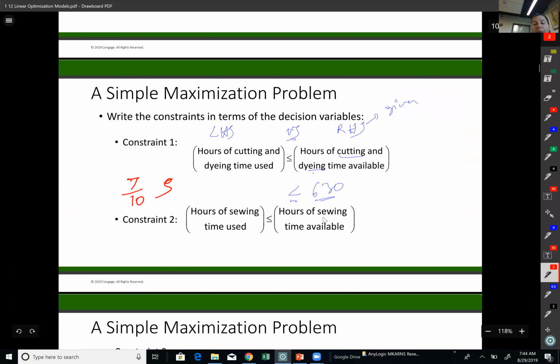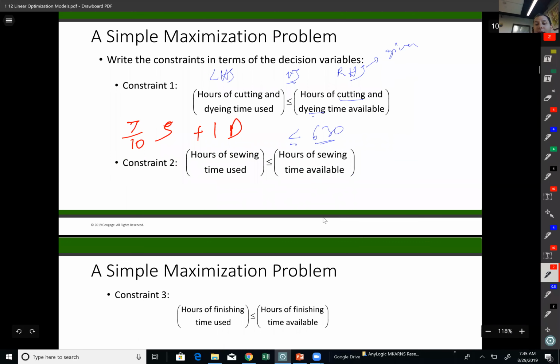That's our decision variable. Again, decision variables have to be in your constraints as well as in your objective function, plus 1 times deluxe bags production. So 7/10 S plus 1 D should be less than or equal to 630. If I do the same thing for sewing department, my right-hand side value is I have 600 hours available. Again, you can check those up there in the previous slides.